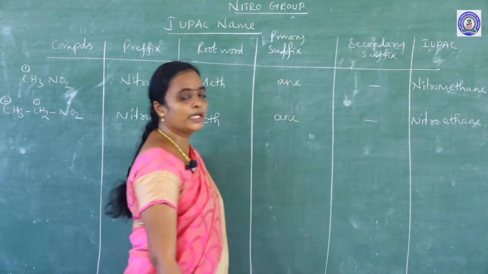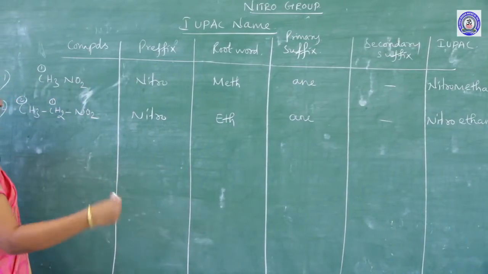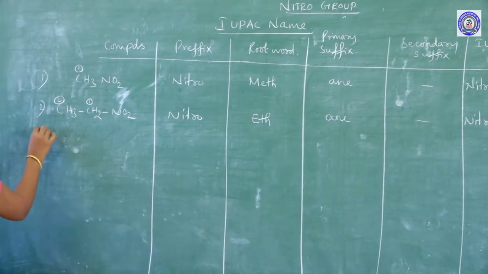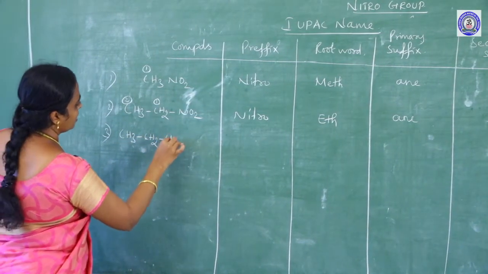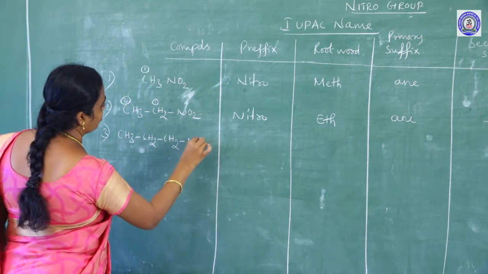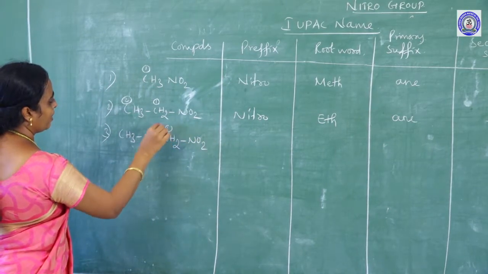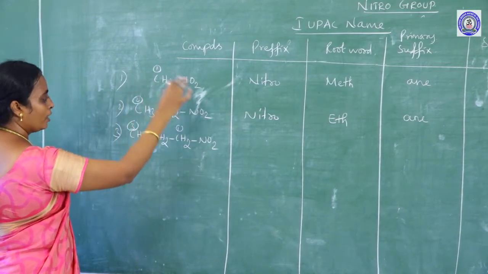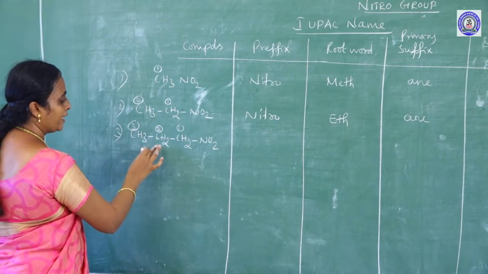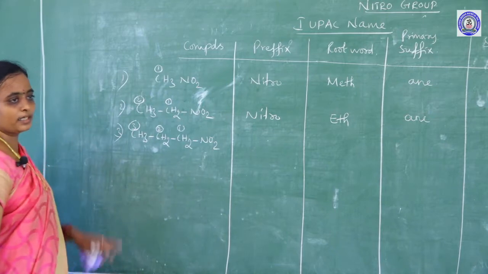In the same way, with 3 carbons, CH3CH2CH2NO2, how do you select the longest carbon chain? 1, 2, 3. The compound is made up of only carbon, hydrogen, nitrogen and oxygen, 4 elements.